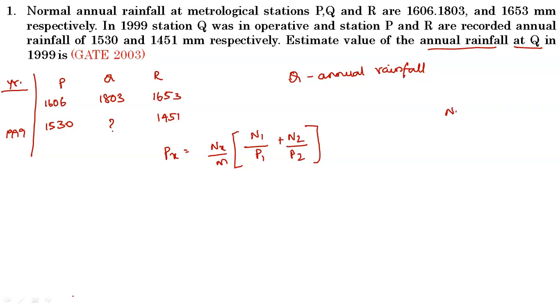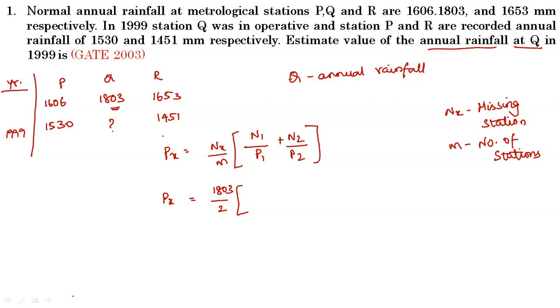Here n of x represents the normal rainfall of the missing station and m represents the number of stations. So you can write it down: P of x is equal to n of x by the number of stations.